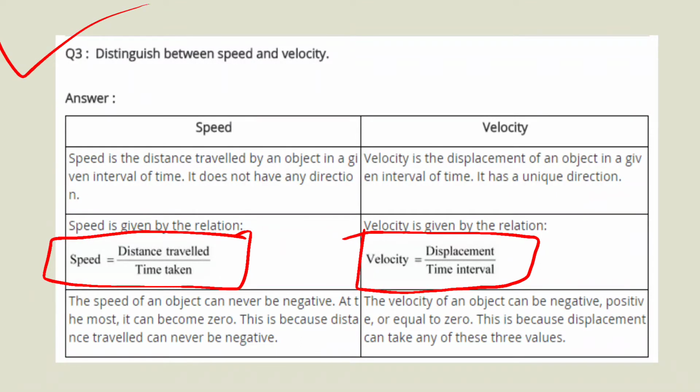Then the speed of an object can never be negative. At the most it can be 0. The speed can be 0, but it can never be negative, whereas velocity can be negative, positive or 0. This is because displacement can take any of the 3 values.